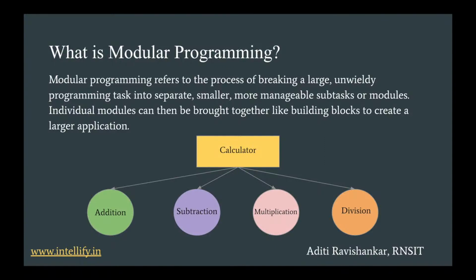One of the most important concepts of programming is the ability to group some lines of code into a unit that can be later included in our program. The original term for such a unit was a subprogram. Other names are macro, subroutine, procedure, function, and in this case, module. Individual modules can then be brought together like building blocks to create a larger application.